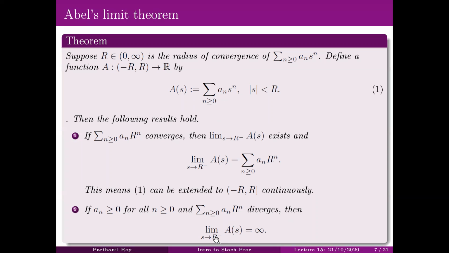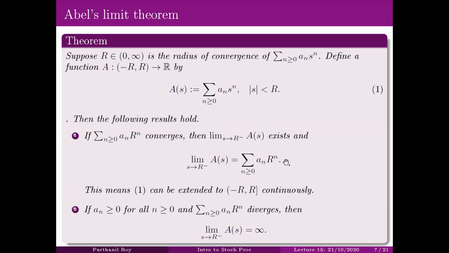So still as s approaches R from the left side, this limit will be infinity. So this will also diverge at R. So both of these statements are going to be useful for us.